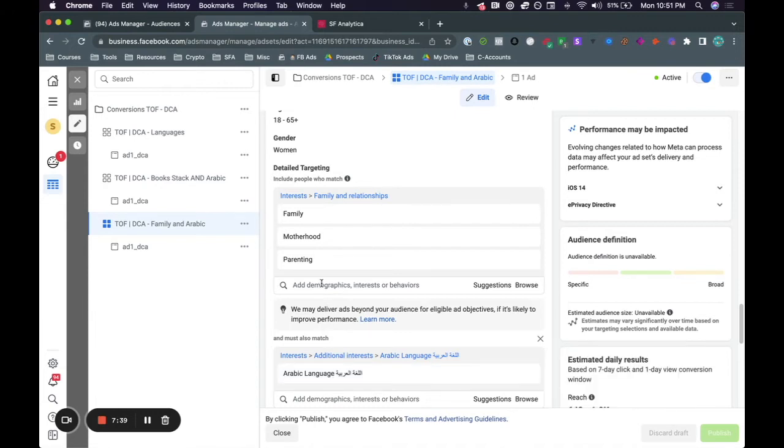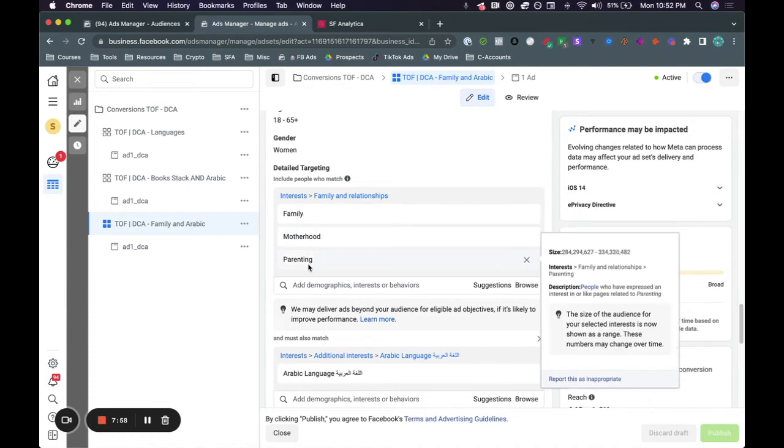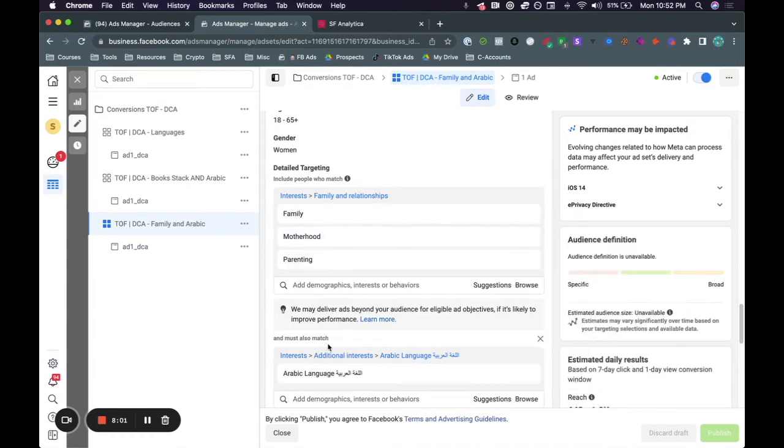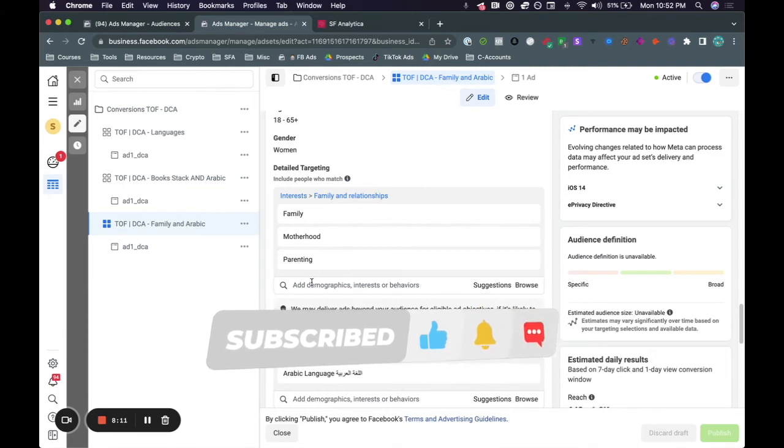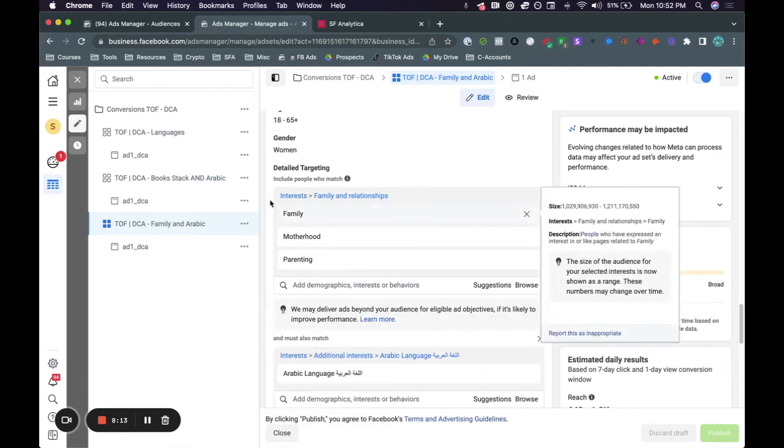We're going broad in the sense that we're not saying we want to target Muslims or Christians or Jews. We're keeping that broad, but at the same time, we're putting something in there that only Arabs or Muslims would be interested in, right? For the most part, which is in this case, the Arabic language. So as you can see here, this is one of the best ad sets. And again, we're targeting family, motherhood, and parenting, which is super broad, but we added a variable which says, and they must also be interested in the Arabic language. So this is the one example of how we went broad, but still specific, and actually got better results than what we were getting. I'll go ahead and show you guys another one.